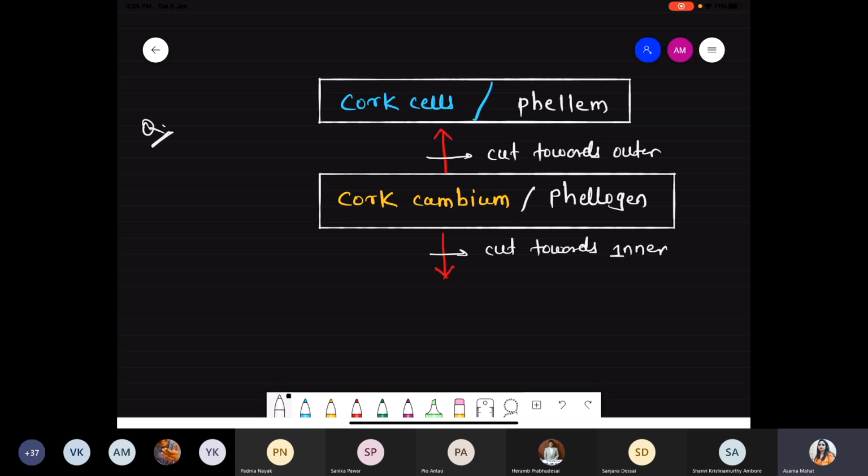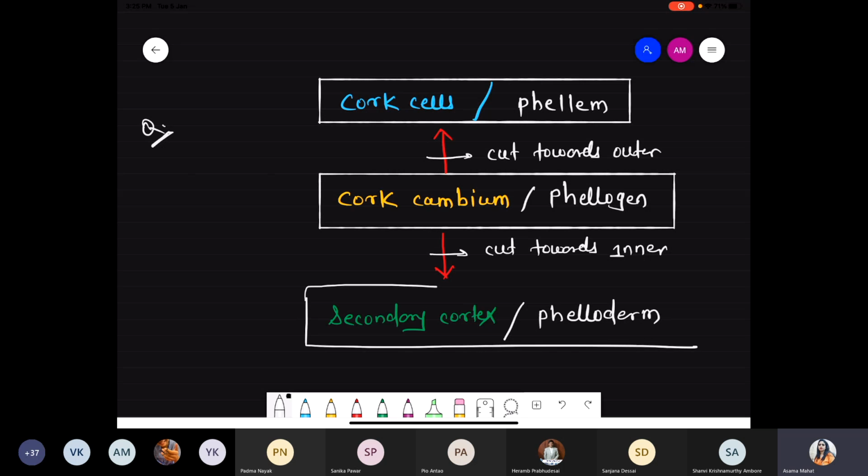Similarly, some cells of the cork cambium cut towards the inner direction, and they form a specific type of cells, that is secondary cortex. Please remember, in botanical language, secondary cortex is also called phelloderm. So phellem, phellogen, phelloderm.